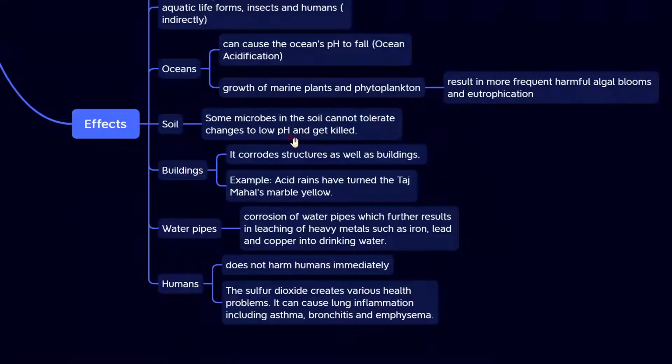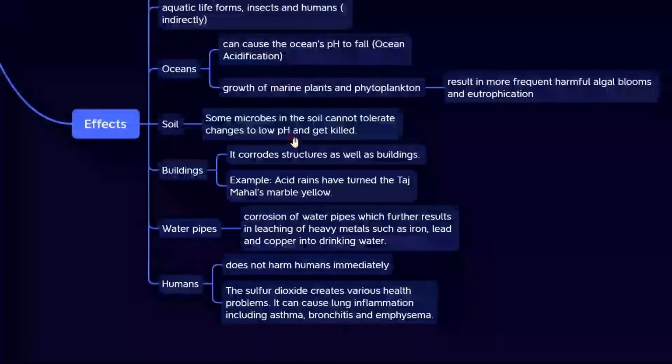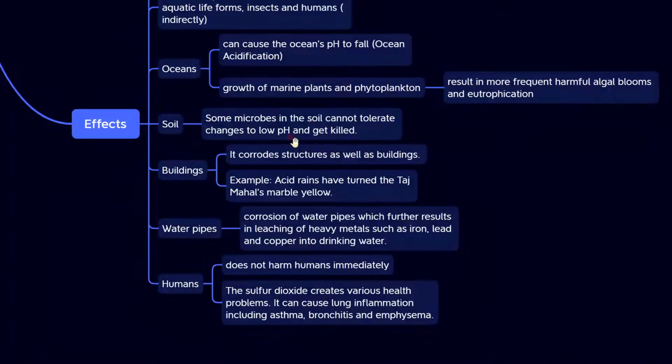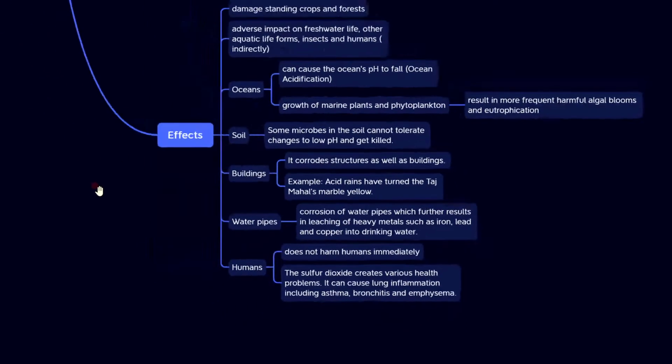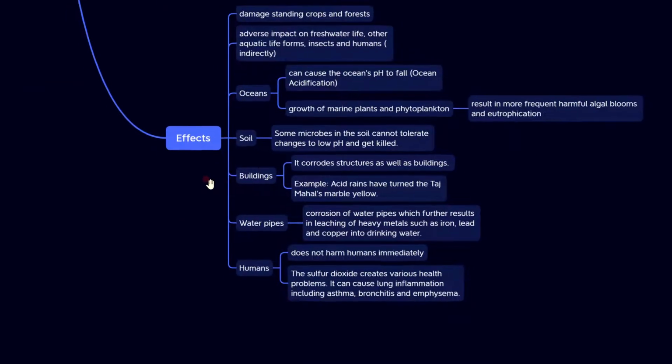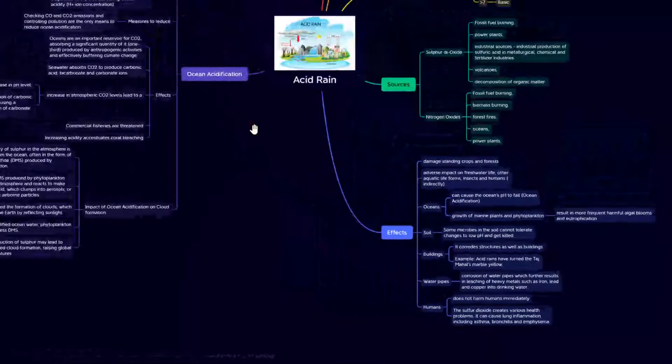And in soil, some microbes can't resist low pH values and get killed. And in buildings, it corrodes the structure. Best example is Taj Mahal. And humans, not directly but indirectly, the sulfur dioxide affects the lung, causing lung inflammation, including asthma, bronchitis, emphysema, etc. So basically, these are the effects other than damaging crops and forests. So these are basically the effects of acid rain.